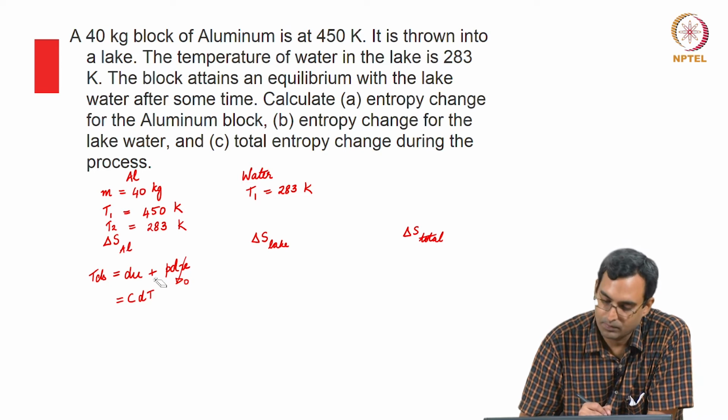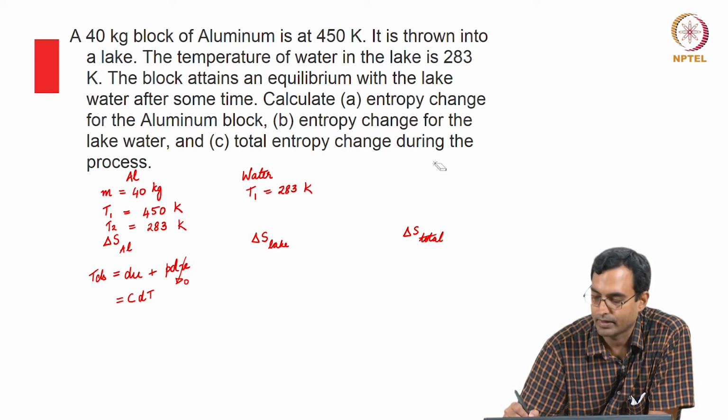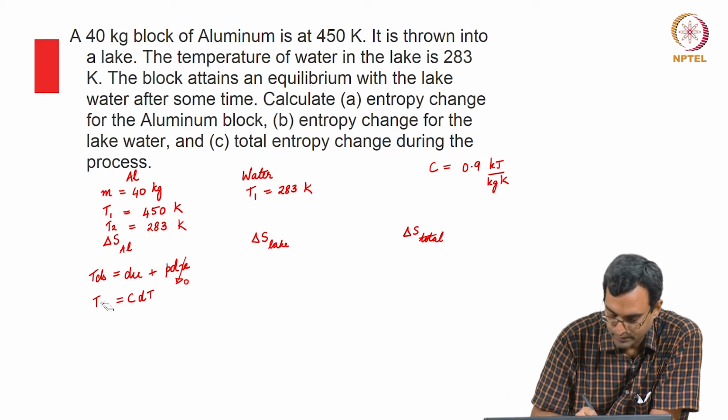We are missing the value of the specific heat capacity of aluminium, which is required for this problem. I am told that we can take it as 0.9 kilojoule per kg Kelvin. This should have been given there, that's all right.